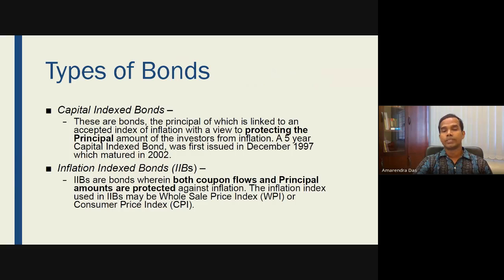So if you are making some investment, your rate of return from that investment should be higher, and that is why it is always wise to index your principal amount as well as your rate of interest against some rate of inflation, and to measure the inflation.